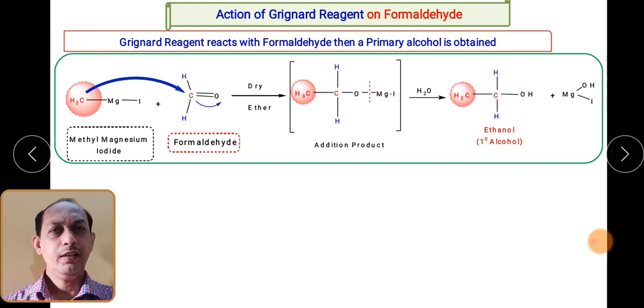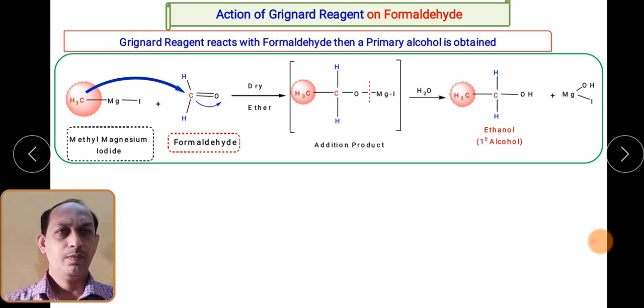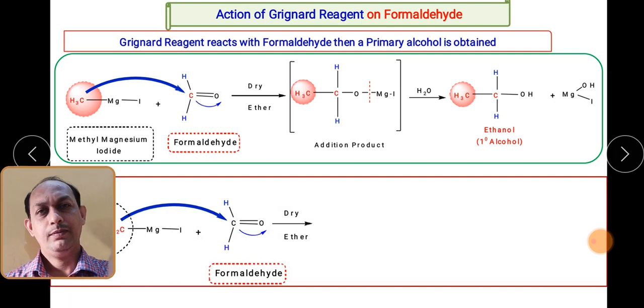If you change the group here, you can change the alkyl group, but this particular part will remain the same from the formaldehyde. So we have to remember this C double bond H, C double bond H group gets converted into a CH2OH group. This particular group will come depending upon the Grignard reagent which you take in the starting.